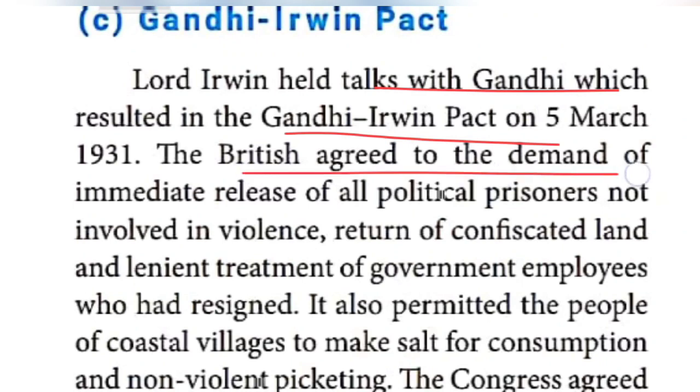The British people agreed to the immediate demands. So what were the demands that were accepted? The British accepted the immediate release of political prisoners, those who were not involved in violence. They have to be released from jail, like that they demanded.